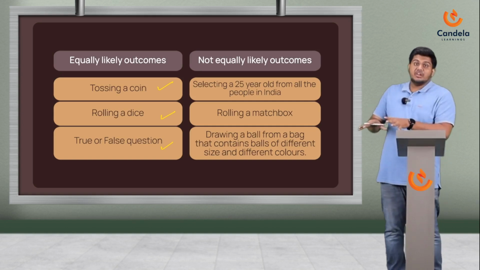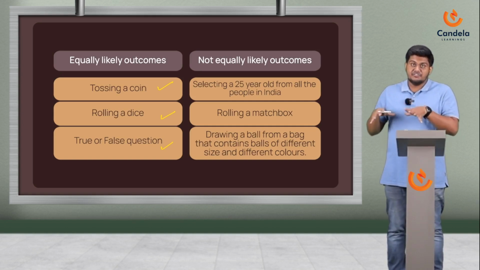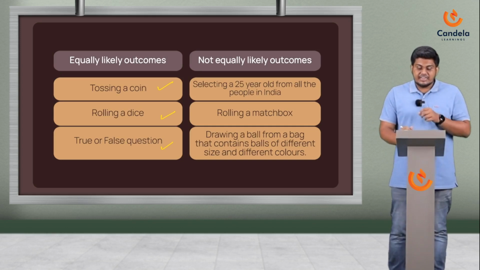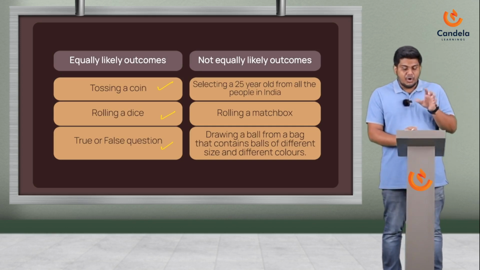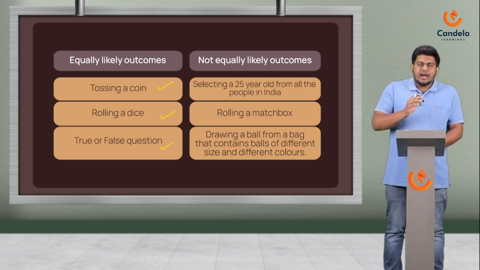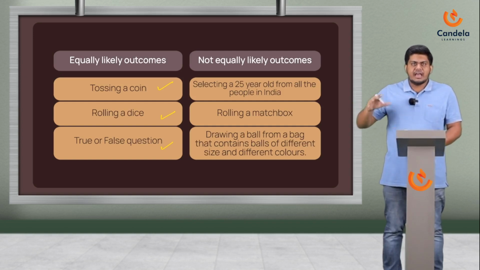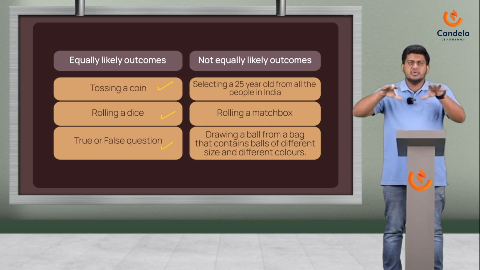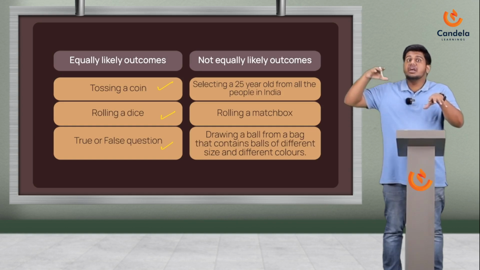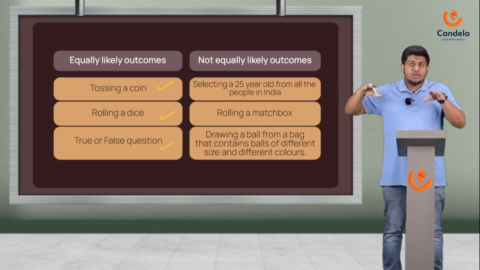Let's look at not equally likely outcomes to kind of understand why they are different. Select a 25-year-old from all the people in India. Now, are all the people in India having their age distributed evenly? Do we have equal number of 25-year-old people, equal number of 26-year-old people, equal number of 50-year-old people, equal number of 80-year-old people? Of course, no, right?